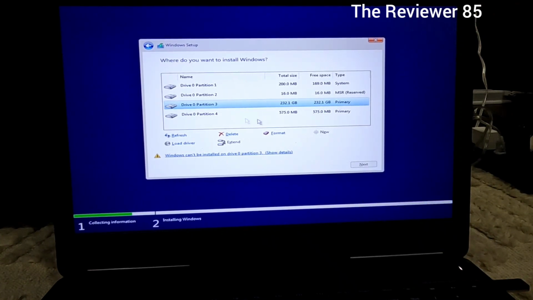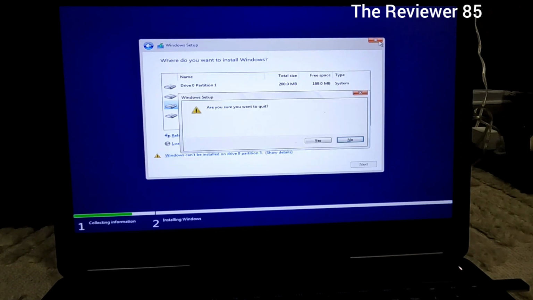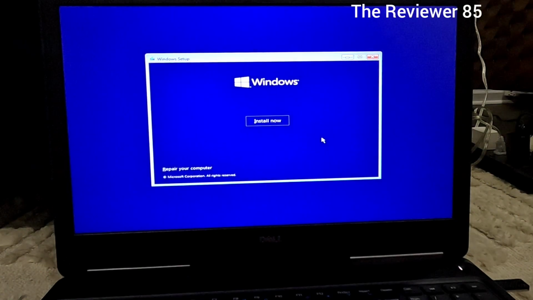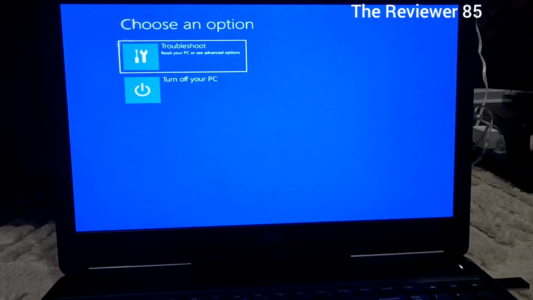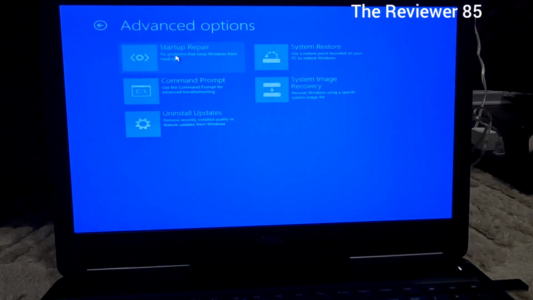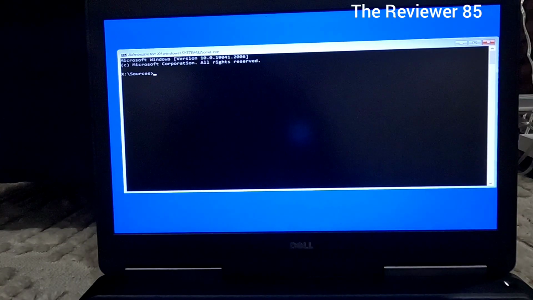So I'm gonna show you exactly what to do. You're gonna take this out. You're gonna cancel it out, and you're gonna hit here, repair your computer. Once you hit repair your computer, you hit troubleshoot, and you go into your command prompt. Okay, guys. Once you click on your command prompt, you will see this.